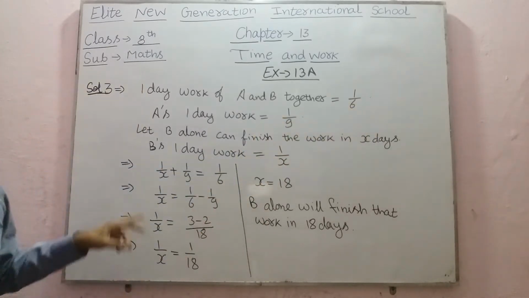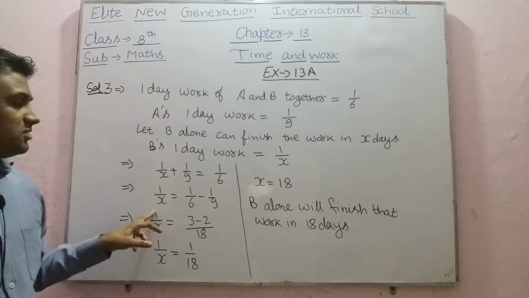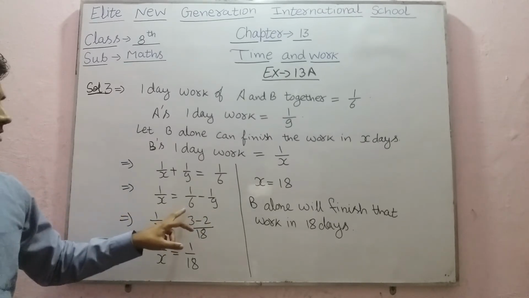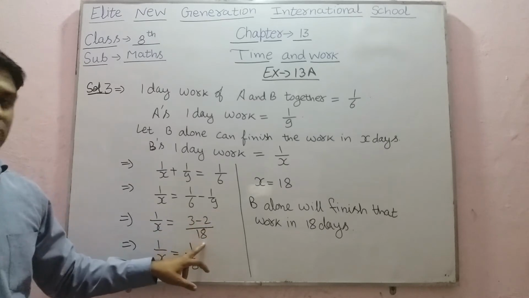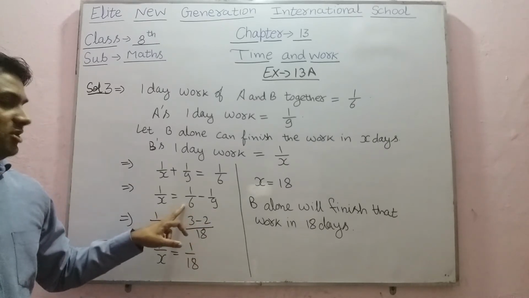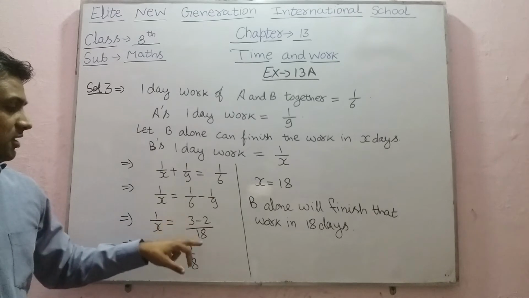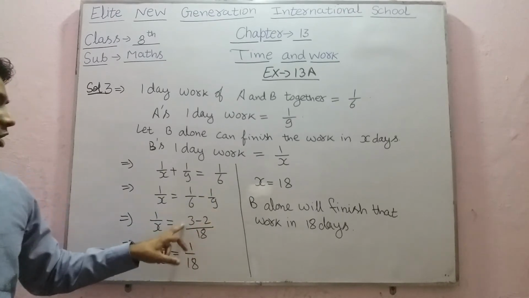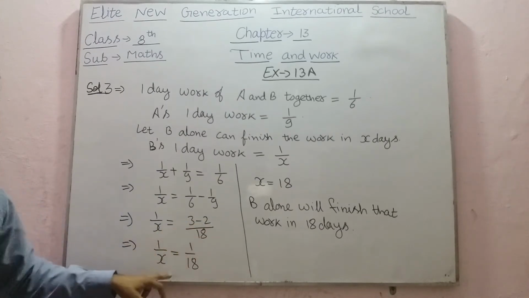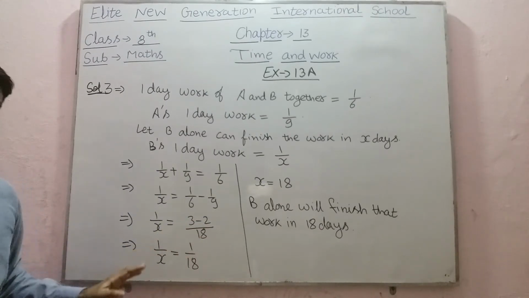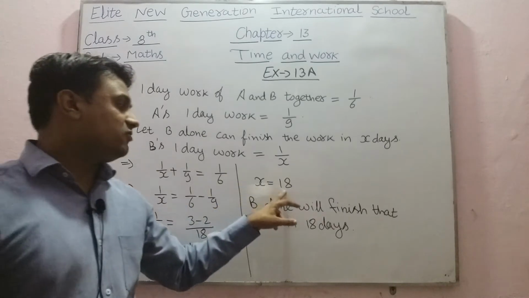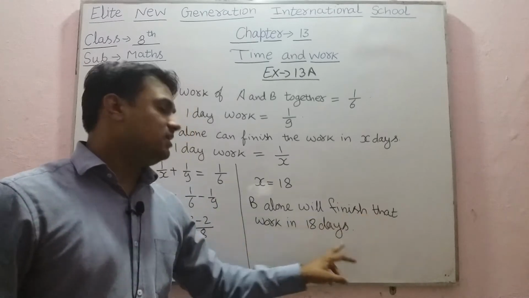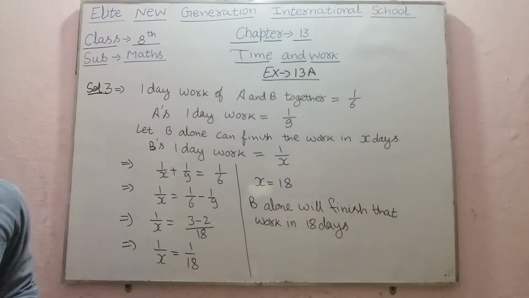both A and B. So by solving this equation, 1 upon x will be equal to 1 upon 6 minus 1 upon 9. Now taking LCM, LCM of 6 and 9 will be 18. 18 upon 6 will be 3, and 3 into 1 will be 3, minus 18 upon 9, which will be 2, and 2 into 1 will be 2. Now 3 minus 2 will be 1. So 1 upon x equals 1 upon 18. By doing cross multiplication, value of x will be 18. So we can say that B alone will finish that work in 18 days. So 18 is the answer.